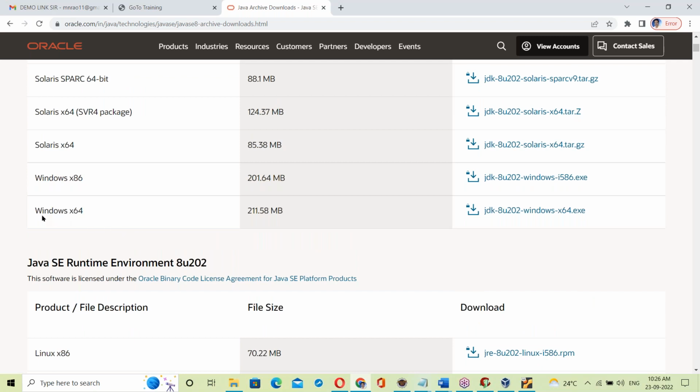In our case, we have Windows 10, so we should download the last one. For Windows 64-bit OS, we should download this one. You guys do not need to download it; it is available in the Drive. I have shared the Drive with most of the students.